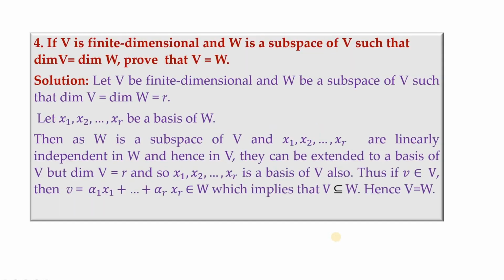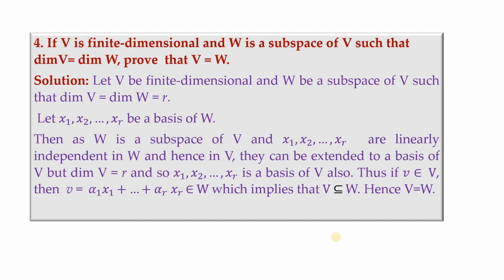Now the fourth one: if V is finite dimensional, and W is a subspace of V such that both of them are of the same dimension, then we have to show that V is equal to W. See, W is a subspace of V, so W is contained in V is given, and both of them are of the same dimension. We'll have to show that V equals W.